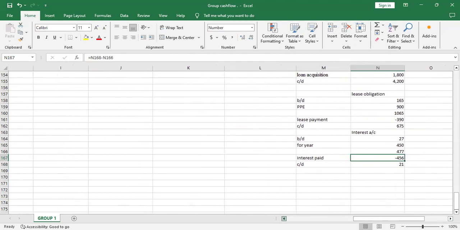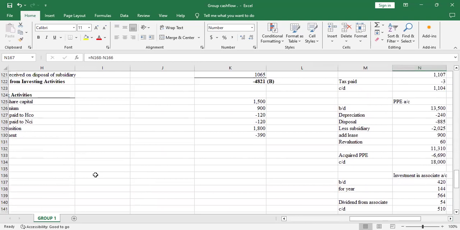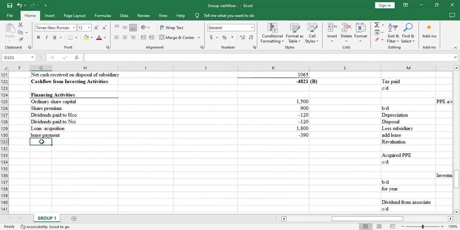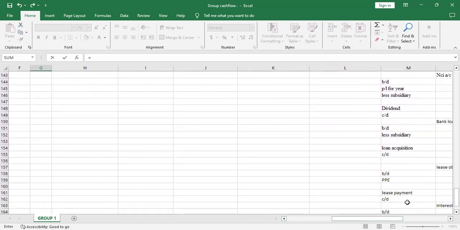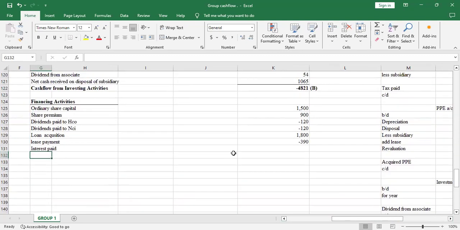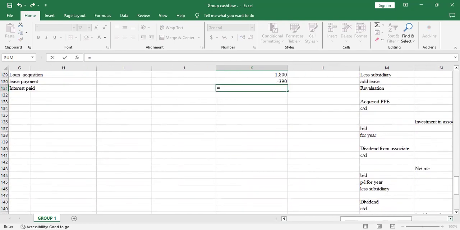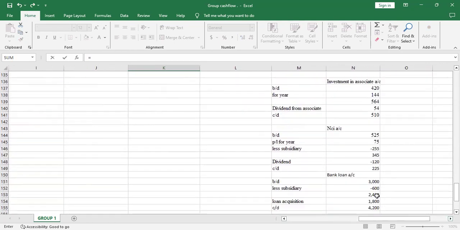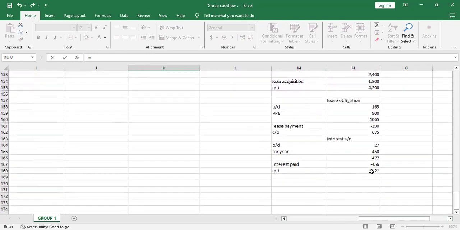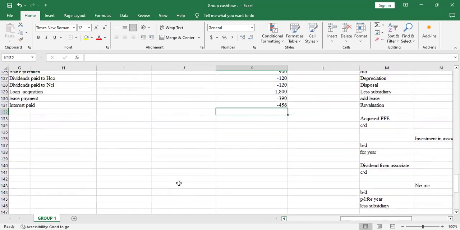Yeah, it was 456. So interest paid, copy that. Then how much was paid? It's 456. Let me select it. Paid an interest of 456.